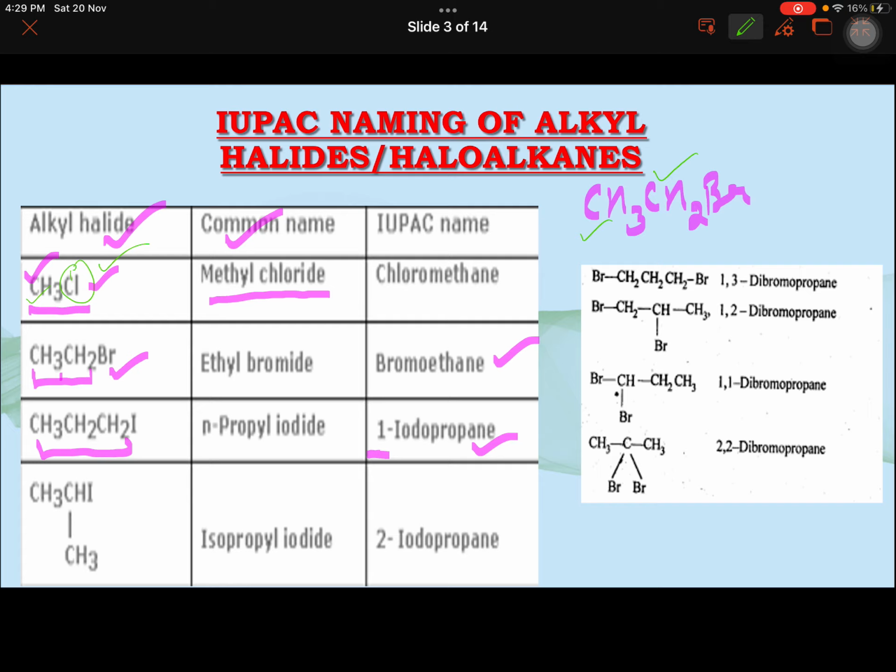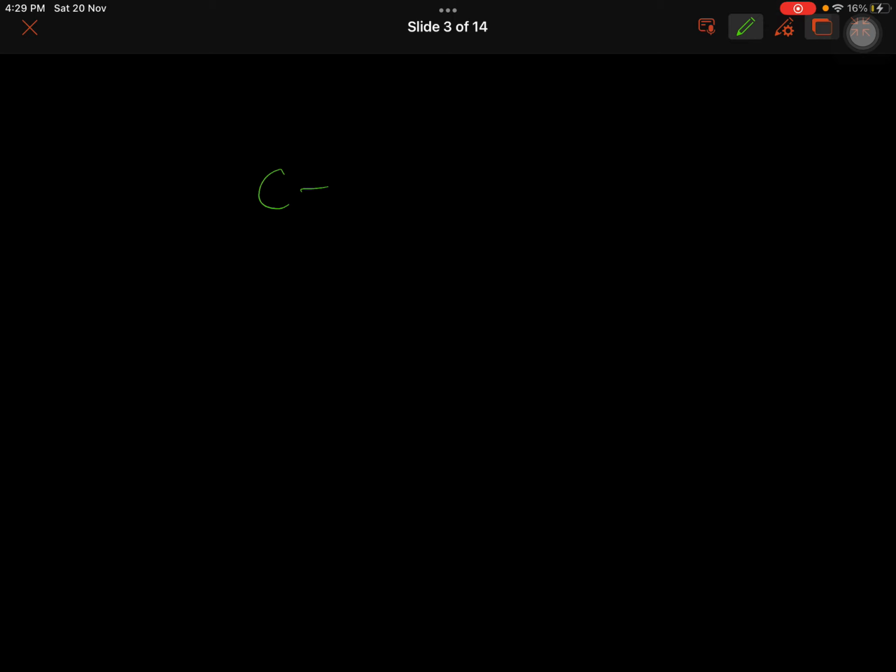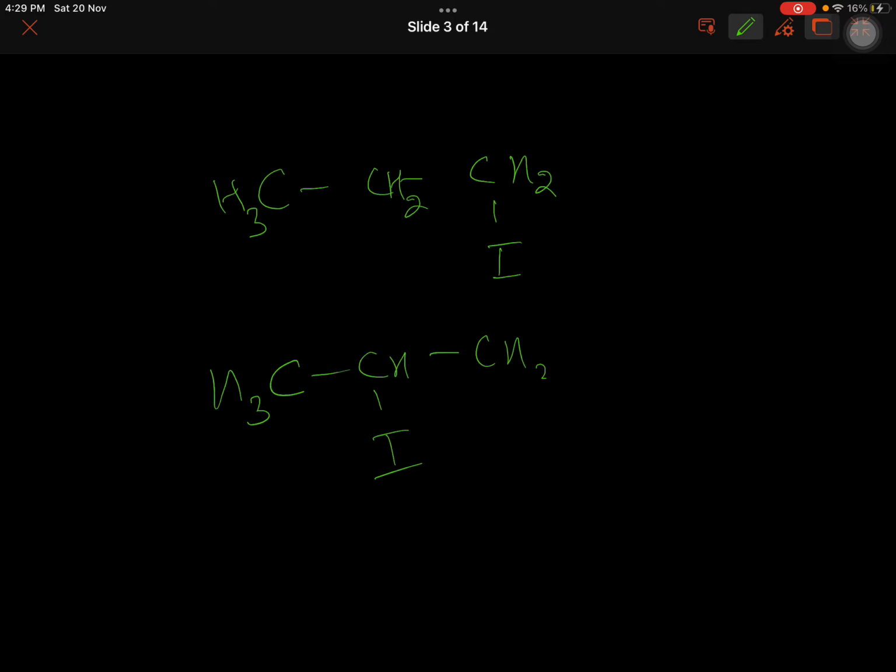But in the case of propane, when I have 3 carbons, I can put iodine here, or I can put iodine here. If I put it at the end, it is 1-iodo.